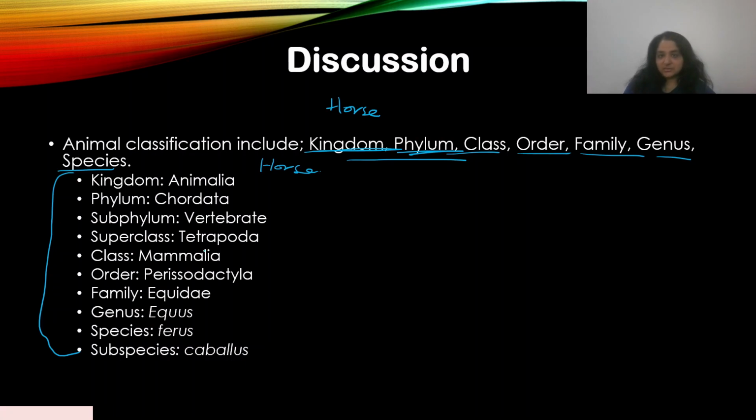Superclass, Tetrapoda. Class, Mammalia. Order, Perissodactyla. This is the answer that we were looking for. Family is Equidae, so don't confuse that with order. Then you have genus Equus, species ferus, and subspecies caballus. So we're talking about the wild horse category over here.